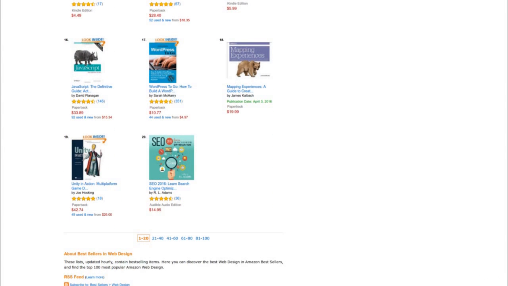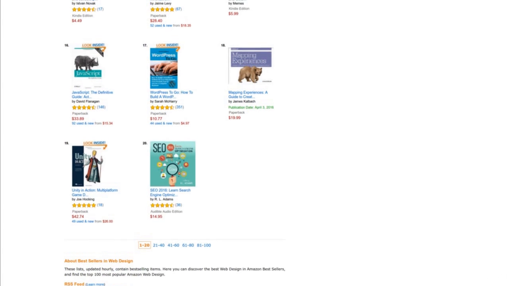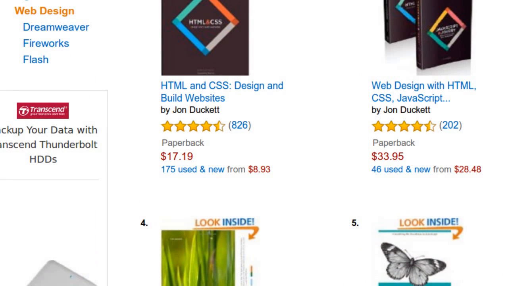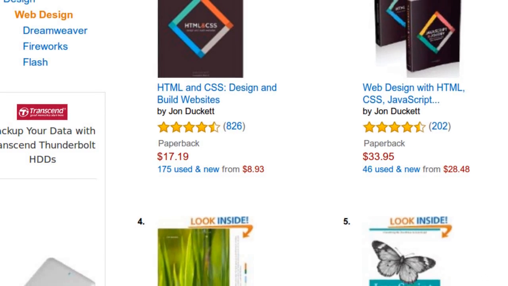There are a few books that don't belong here. Amazon needs to sort out their categories a little. Also, I see links to Dreamweaver, Fireworks and Flash. It seems to be a throwback to the days when Macromedia ruled the web development world. I happen to know that these topics are all on the way out. Newer technologies and workflows are replacing them. That's one of the advantages of picking a market sector that you're familiar with. You'll be able to spot the outdated information without having to jump to Google Trends.